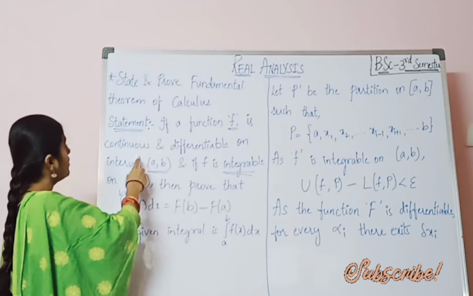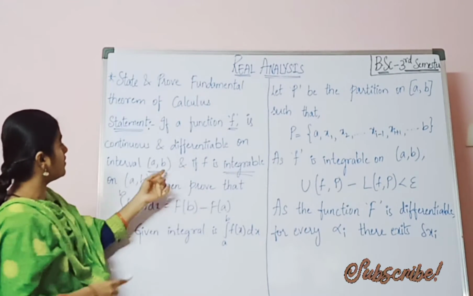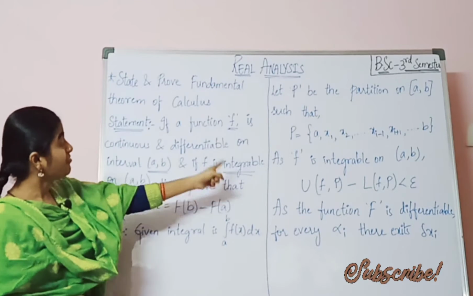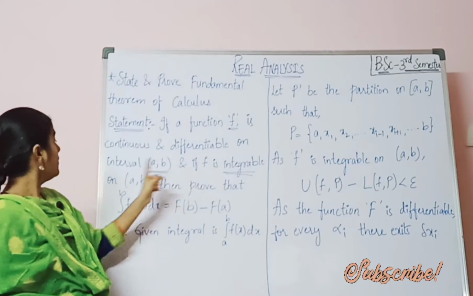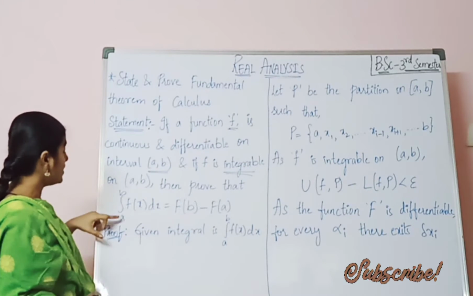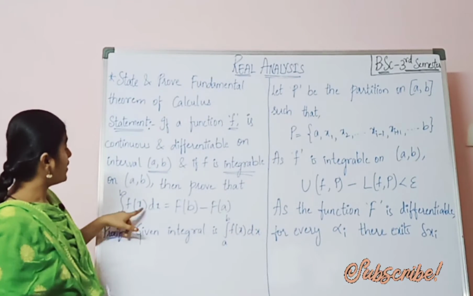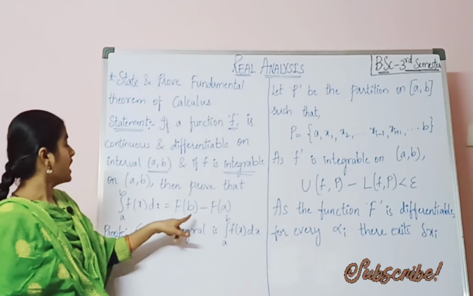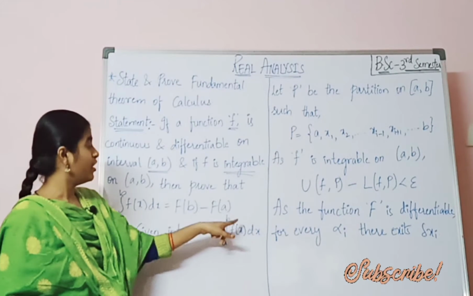So the function f is continuous and differentiable on this interval [a, b], and if it is integrable on [a, b], then what we have to prove here is that the integral from a to b of f(x) dx equals F(b) minus F(a).